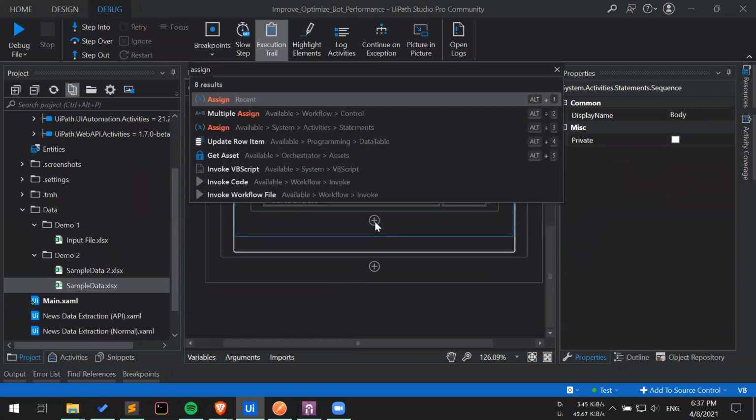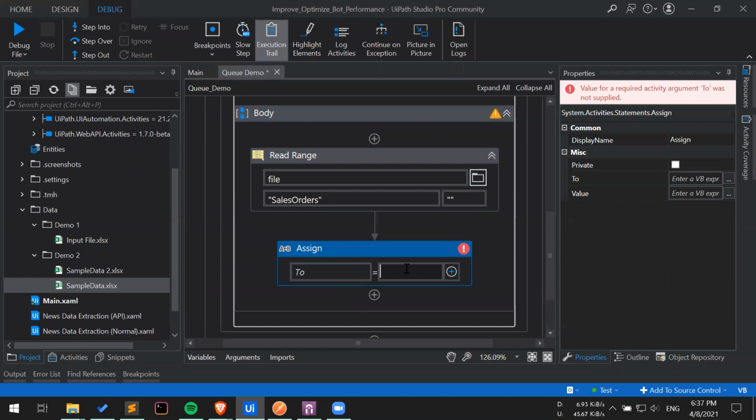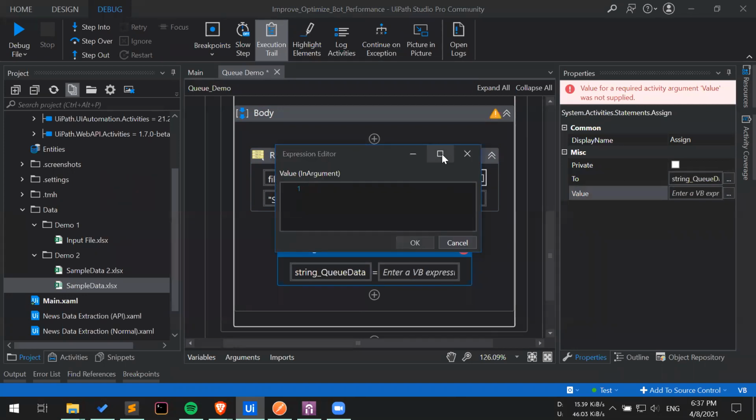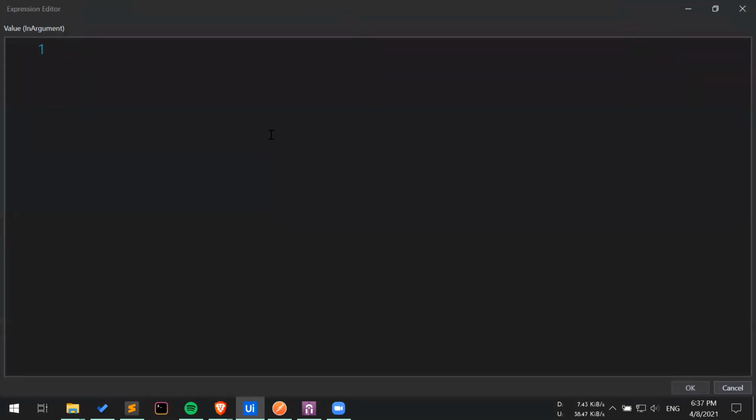So let's use assign. And now, as I told you, we are going to serialize the data table, and the data type that we are going to serialize it in is going to be string. So I'm going to create a string variable, queue data. Okay, and let's simply open this up and write a very simple method here.